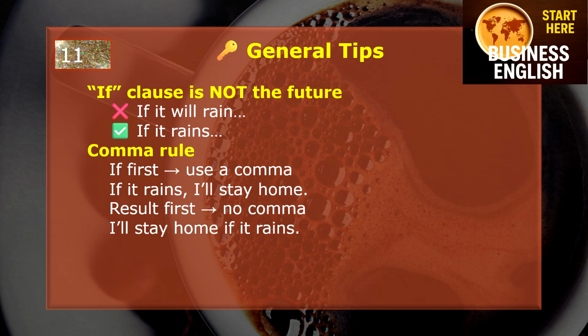And finally, we have general tips when it comes to conditionals. The if clause is not in the future. If it will rain, we will never say it like this. We will always say if it rains. Then we have the comma rule. If first, use a comma: if it rains, then comma, I'll stay home. Result first, and then we have no comma: I'll stay home if it rains.